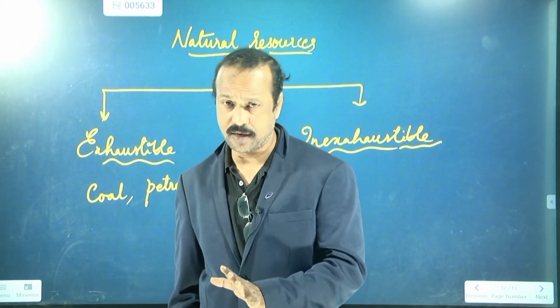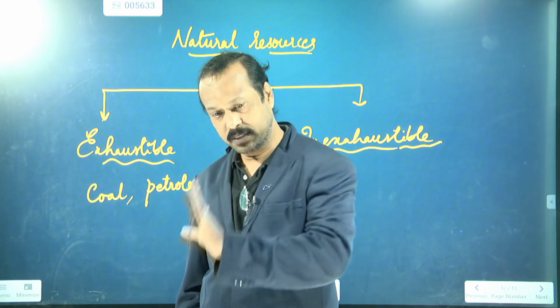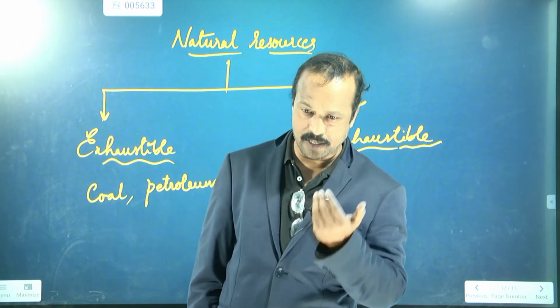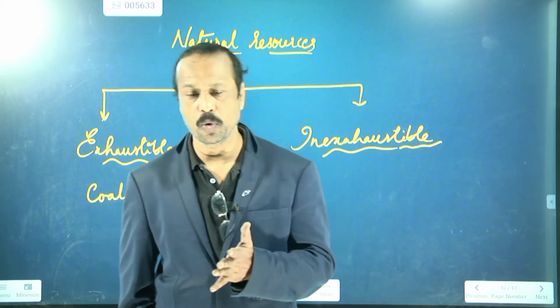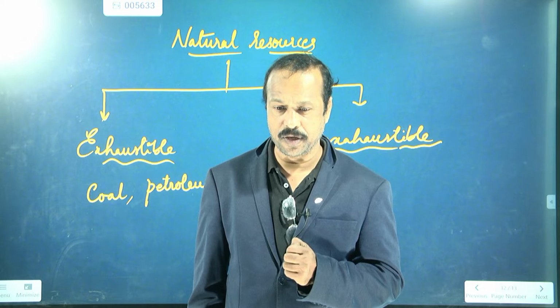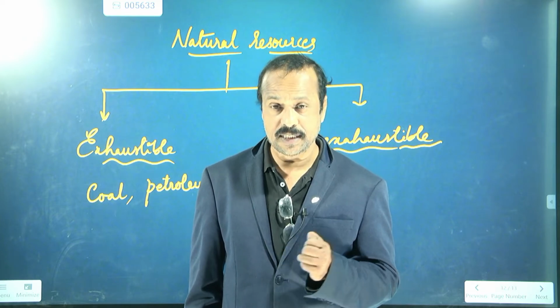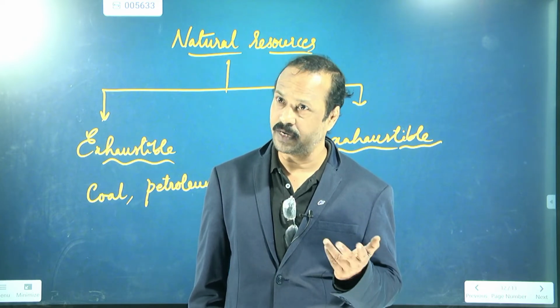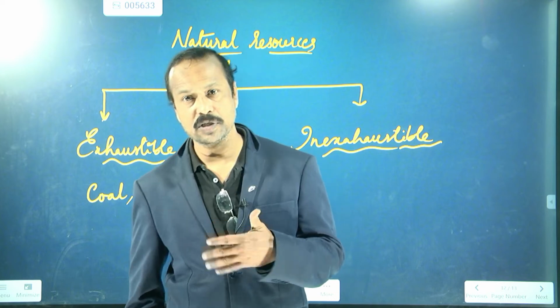We know so much coal is there, but after a particular amount of time it will be over. We have a lot of coal deposits, but for the last 100 or 150 years we have been using the coal.